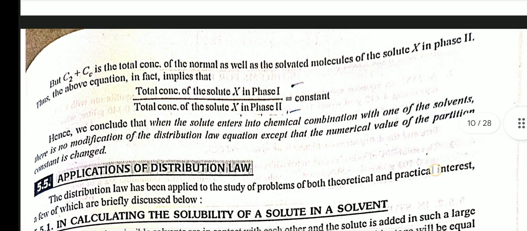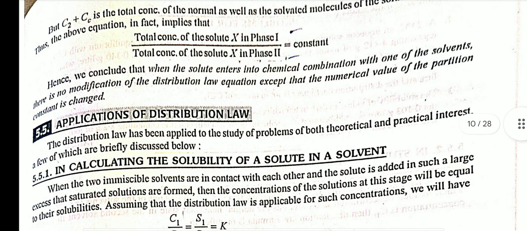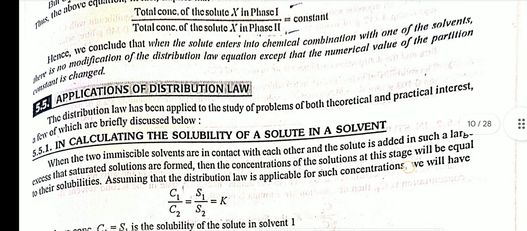But C2 + Cc is the total concentration of normal as well as solvated molecules of solute X in phase second. Thus, the above equation in fact implies that the total concentration of the solute X in phase 1 divided by the total concentration of solute X in phase 2 is equal to a constant. Hence, we conclude that when the solute enters into chemical combination with one of the solvents, there is no modification of the distribution law equation except that the numerical value of the partition constant is changed.